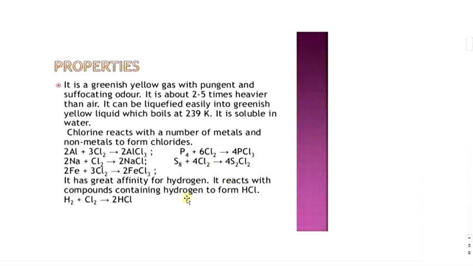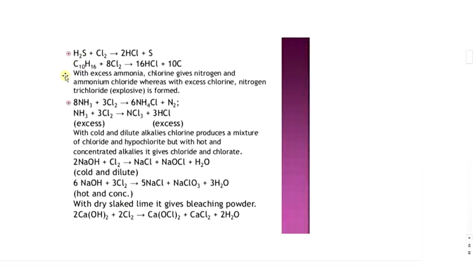It has great affinity for hydrogen. That means chlorine, when it reacts with hydrogen, forms its chloride. It reacts with hydrogen and compounds containing hydrogen to form hydrogen chloride. For example, H2 plus Cl2 gives 2HCl. Second reaction is H2S plus Cl2, it gives 2HCl plus S. That means when hydrogen sulfide reacts with chlorine, there is formation of hydrogen chloride and sulfur.